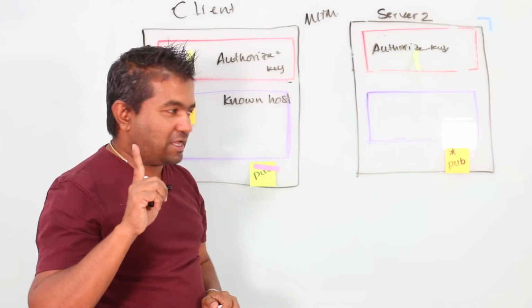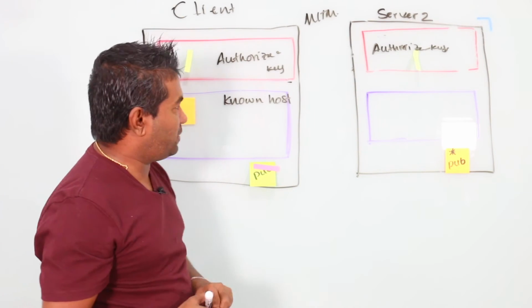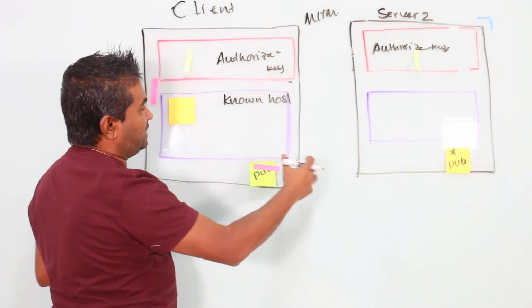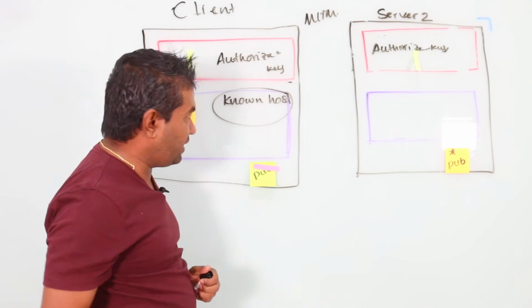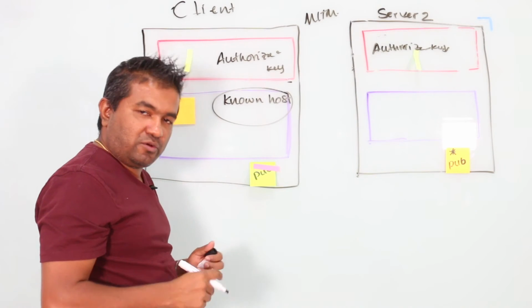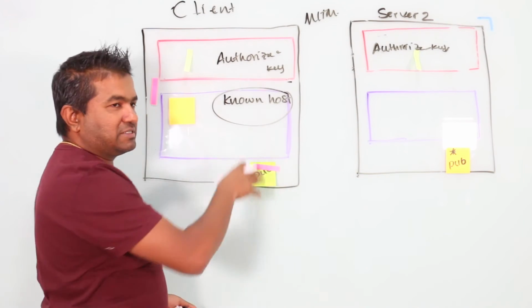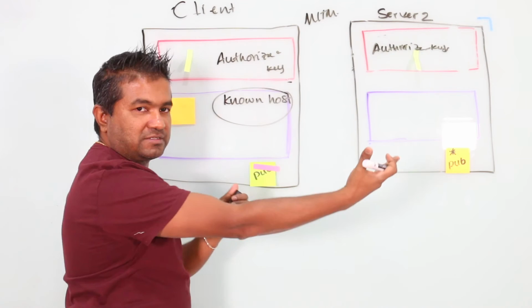So you need to make sure, when you deploy production servers in the very first place, that you scan all your keys and store them in the known hosts file. You have a user-wise known hosts file and also a system-wide known hosts file. It's better to install this in the system-wide known hosts file against this server.